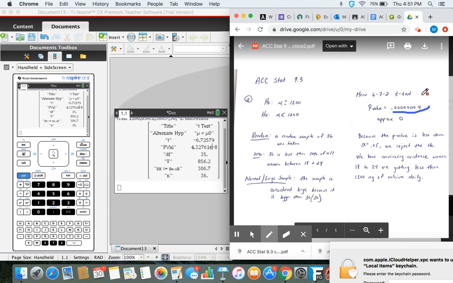So you can see the p-value that I got when I used my handheld calculator. I didn't use the one on the software on my computer, just because the settings were different. But it's a small number, okay? It's just like this number here with the decimal moved over. Now I have to write this sentence, and you should structure your sentence very similar to this. The p-value is less than our significance level, so we reject the H0. We have convincing evidence that the mean calcium intake for women between 18 to 24 is less than 1,200 milligrams daily.